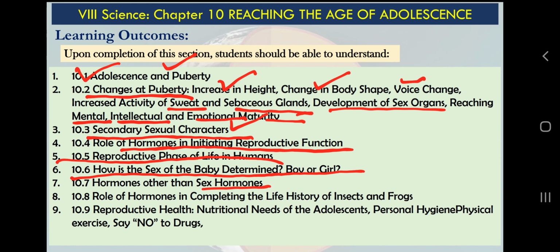Hormones other than sex hormones. In our previous chapter we learned that the testicles in the human male reproductive system make sperms, but they are not only making sperms, they also release some chemicals called hormones. They are very essential for reproductive function.